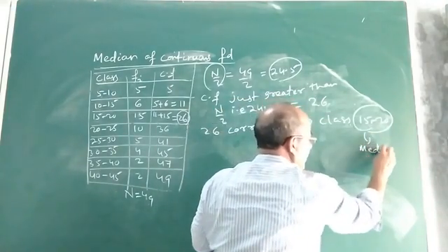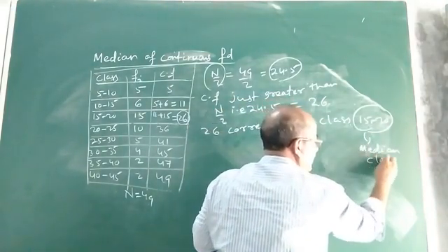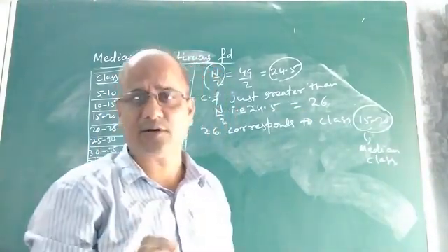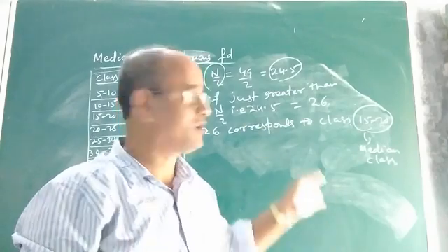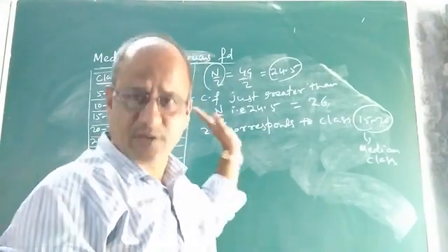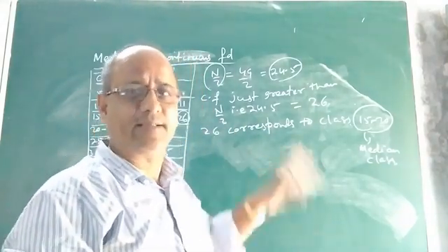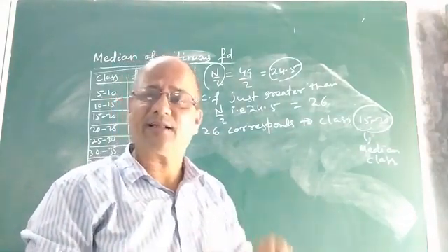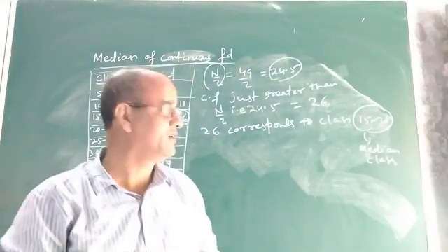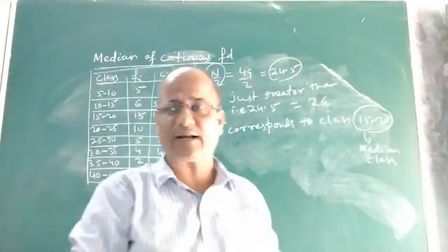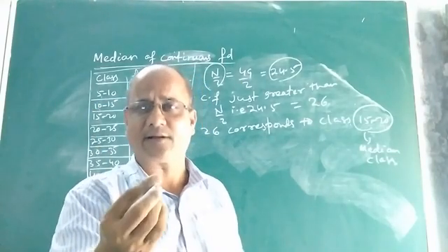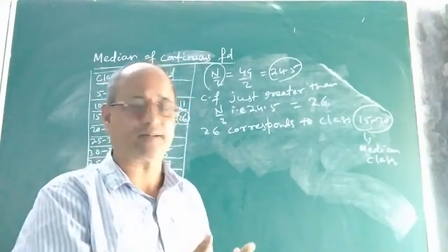What I was just going to tell you, in order to find the median of a continuous frequency distribution, the first step is you find all the CFs, cumulative frequencies. After finding CF, we have to locate or find a median class. Now you can ask me, sir, what is median class? Let me tell you what is median class. Actually, median class is that class or class interval. I am defining the term. Try to understand.